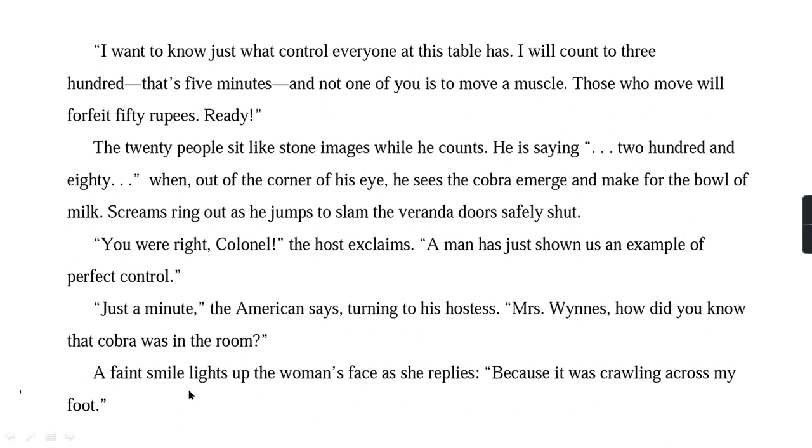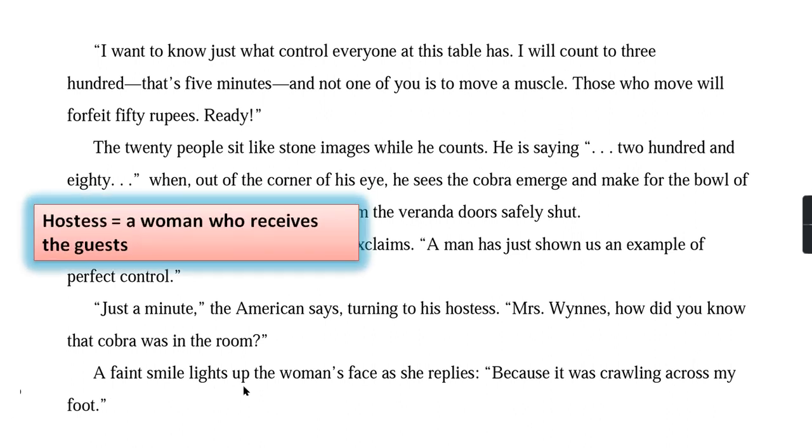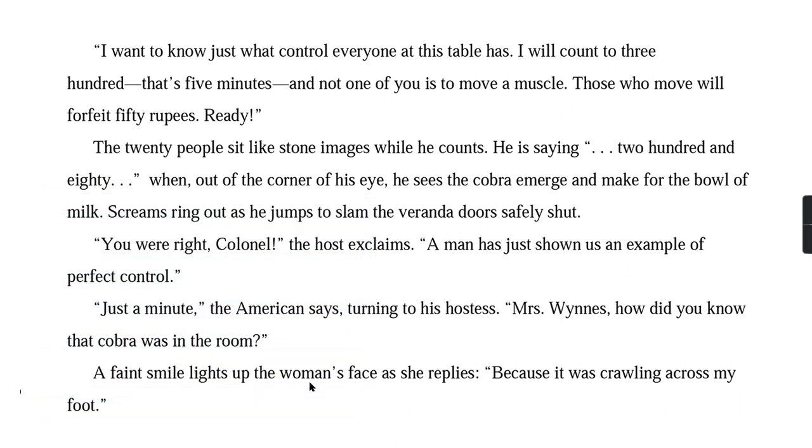Then a faint smile lights up the woman's face as she replies. Faint smile means a weak smile. She smiled in a small way, and she replied like this: "Because it was crawling across my foot." So what she had said was that the cobra was on her foot. It was crawling on her foot. Then she understood that there was a snake.